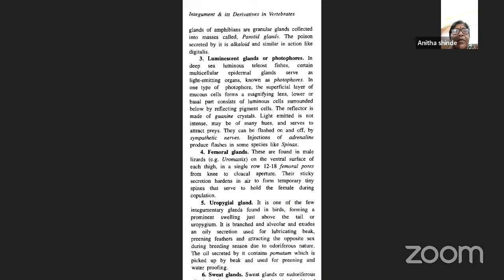So they have identified one type of photophore. In that, the superficial layer of the mucous cells forms a magnifying lens, whereas the lower part consists of the luminous cells surrounded by the reflecting pigment cells. And the reflector is made up of guanine crystals. The light emitted by this is not intense, but it serves to attract the prey. And they may be flashed on and off with the help of the sympathetic nerves.